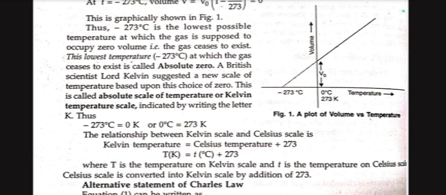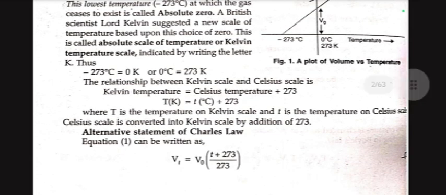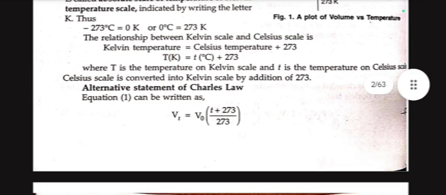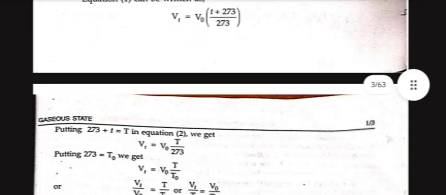T in Kelvin equals t in degree Celsius plus 273, where T is temperature on Kelvin scale and t is temperature on Celsius scale. Celsius scale is converted into Kelvin scale by addition of 273. Alternate statement of Charles' law. Equation 1 can be written as Vt equals V0 (t plus 273) upon 273. Putting 273 plus t equals capital T in equation 2, we get Vt equals V0 T upon 273.